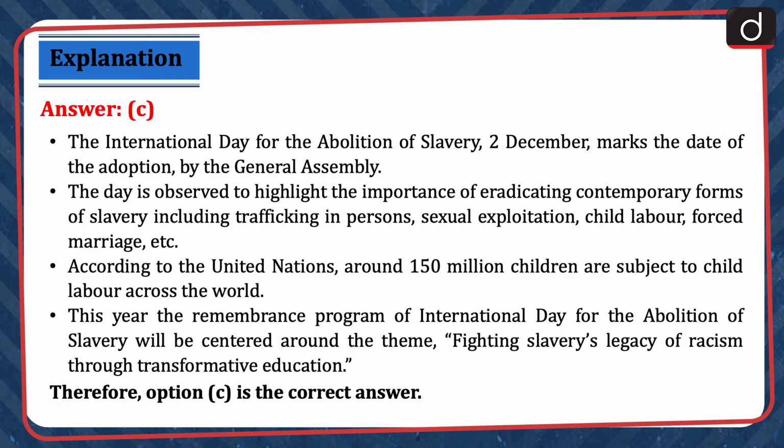The International Day for the Abolition of Slavery, 2nd December, marks the date of the adoption by the General Assembly. The day is observed to highlight the importance of eradicating contemporary forms of slavery, including trafficking in persons, sexual exploitation, child labor, forced marriage, etc. According to the United Nations, around 150 million children are subject to child labor across the world.